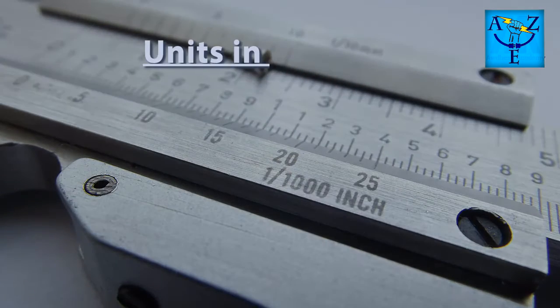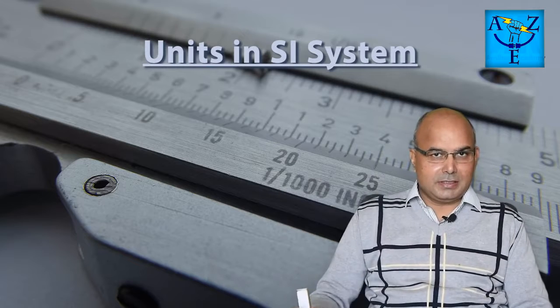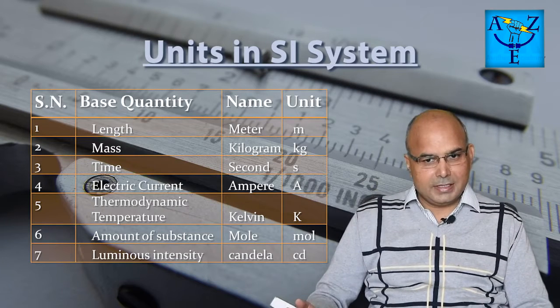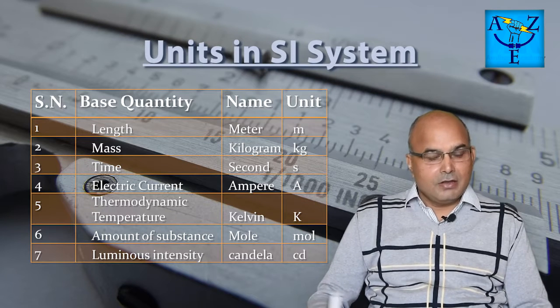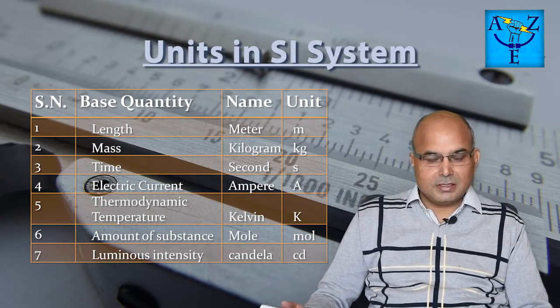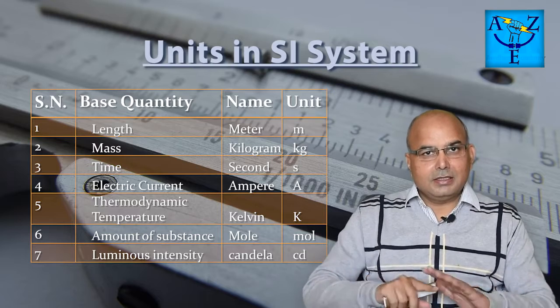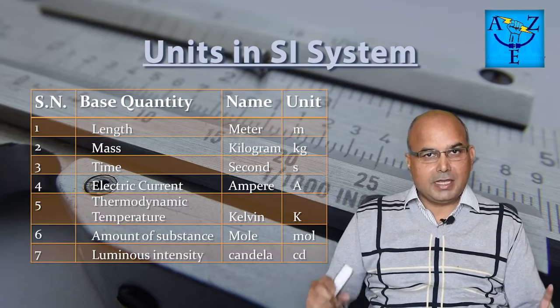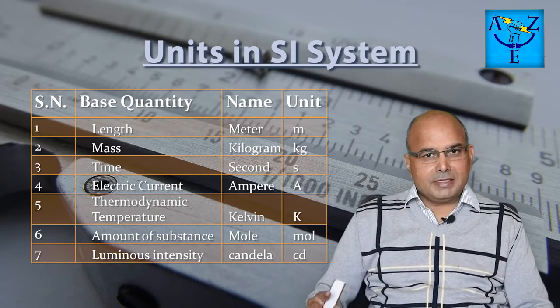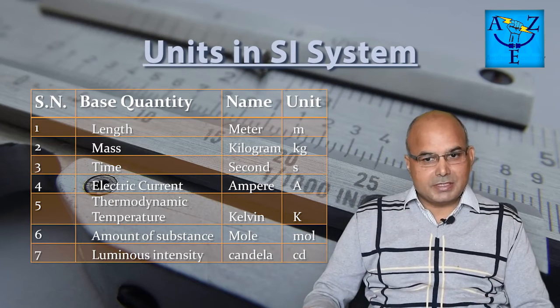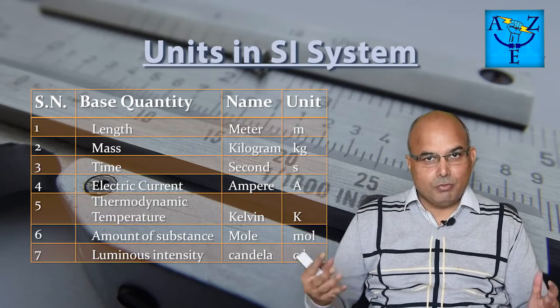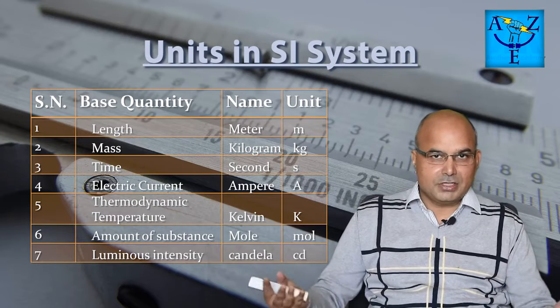Now what are the different units in SI units? This we must understand. There are 7 basic units of SI. For length, we are using meters. For mass, we are using kgs. For time, we are using seconds. To measure electric current, we are using ampere. For measuring temperature, we are using Kelvin. And for measuring the amount of substance, we are using a very specific unit called mole.